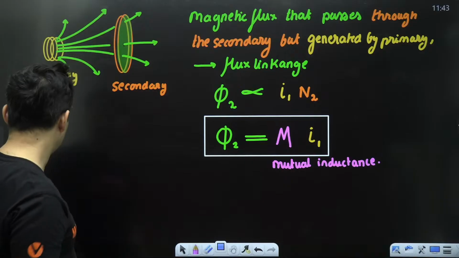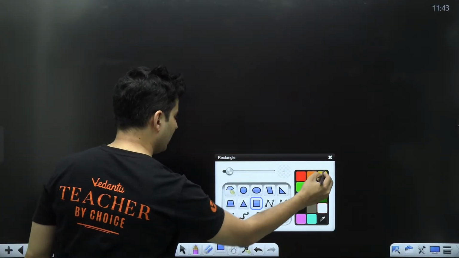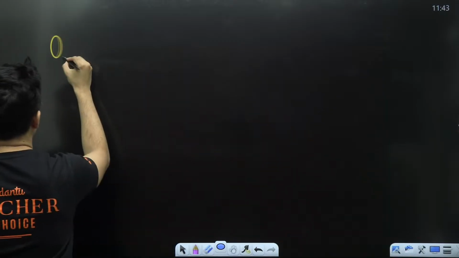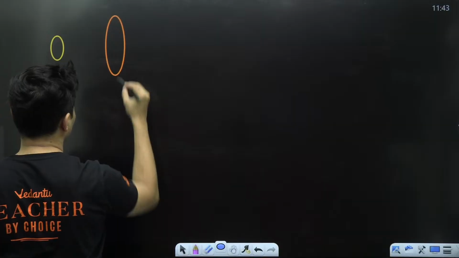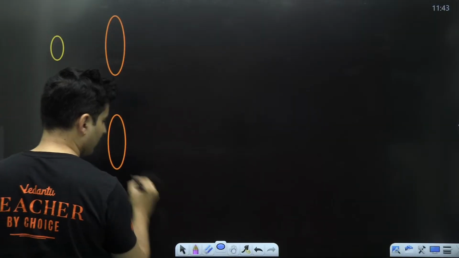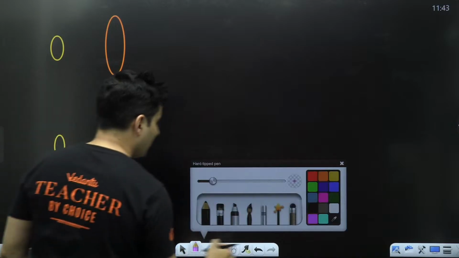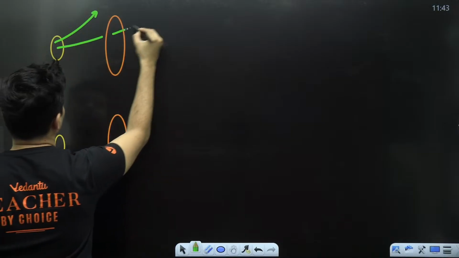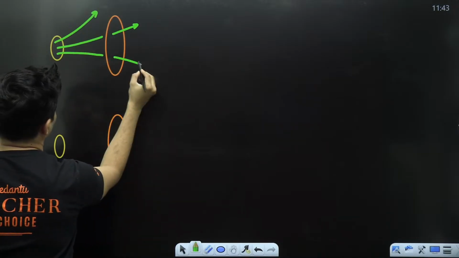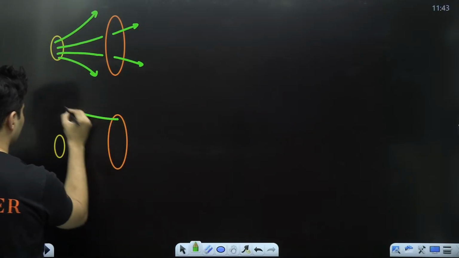What if I do the reverse? In the first case, this coil's field pierced through this. In the second case, this coil was generating.